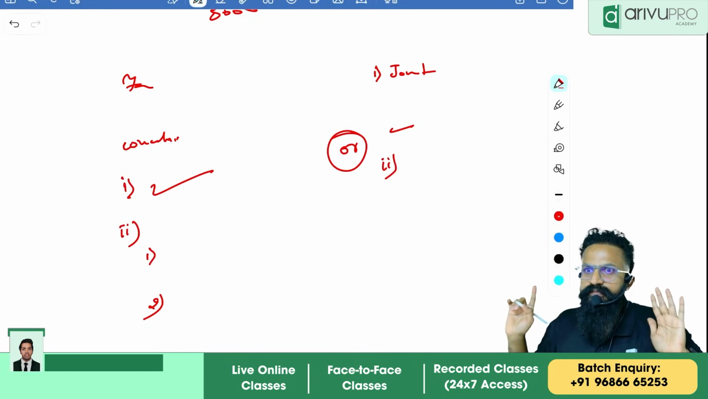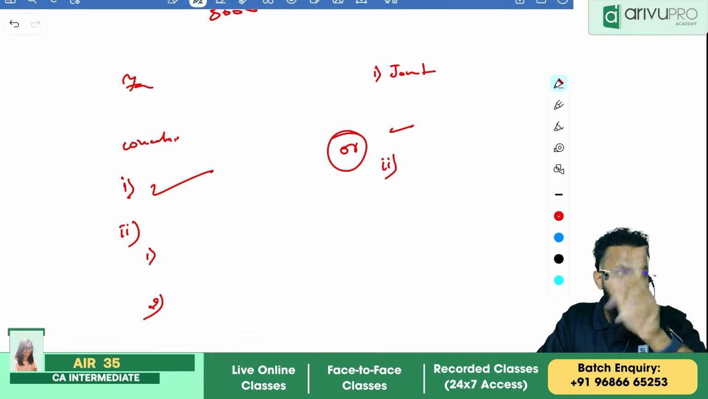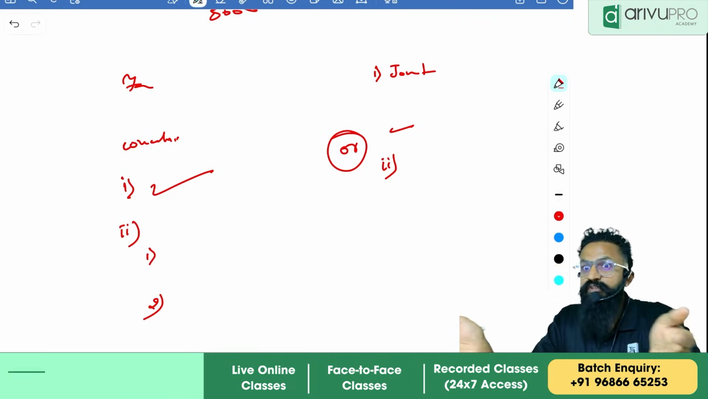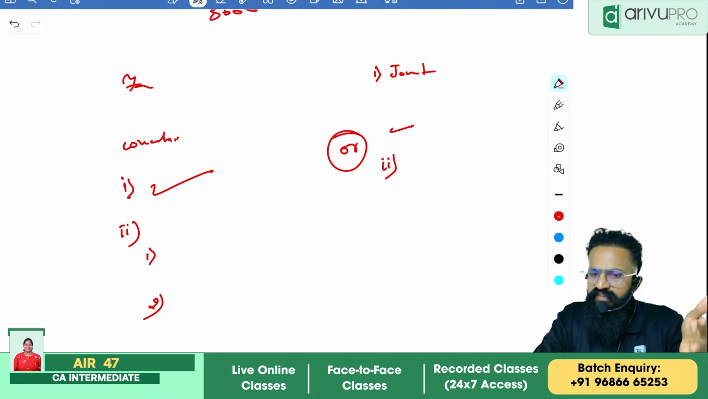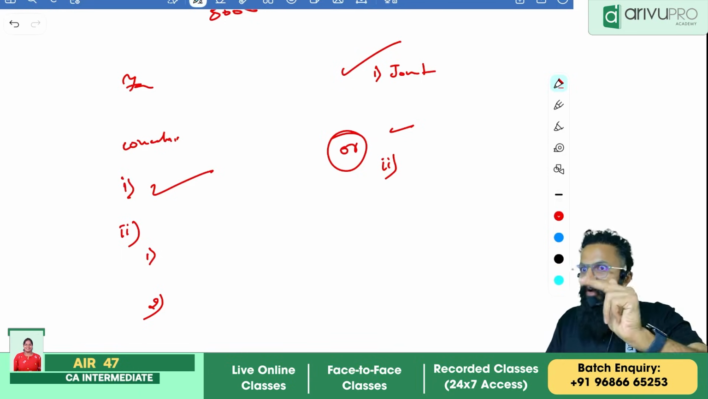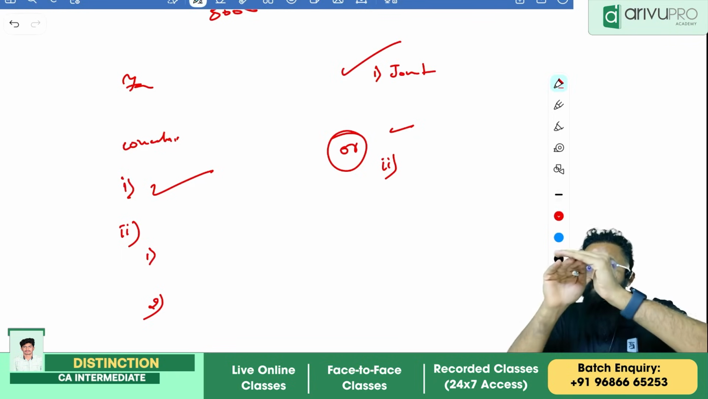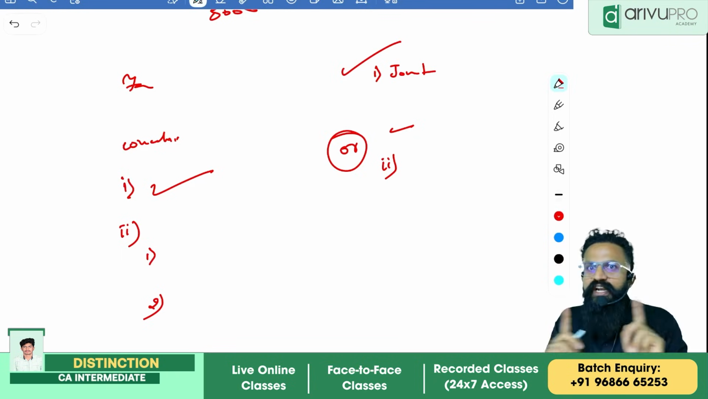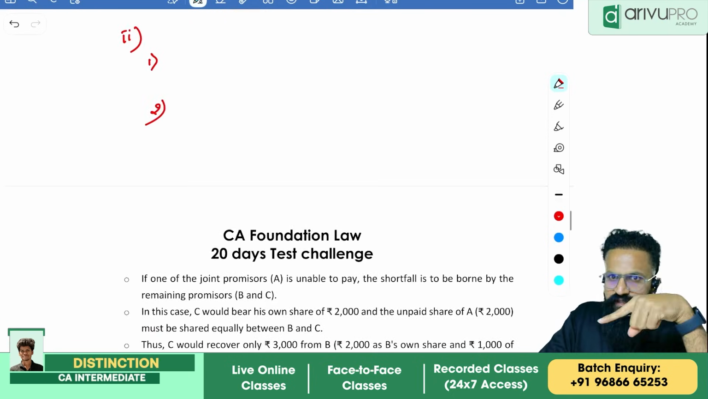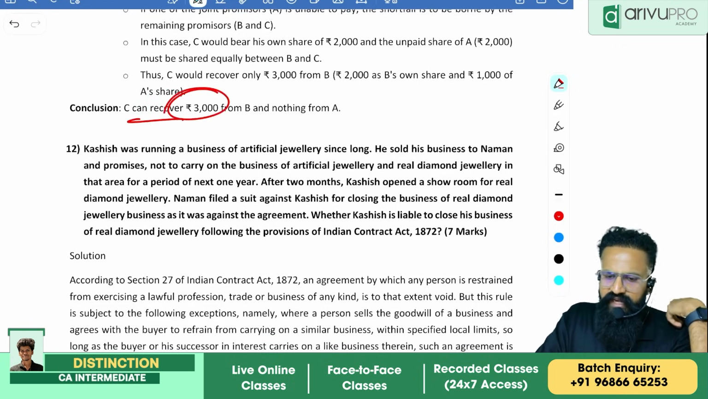Generally, students will ask, sir, what if there is more than one provision, what to do? If there is more than one provision, if the topics are not connected at all, then this is the best way to present your answer. Provision, conclusion, provision, conclusion. At that time, it's okay to skip facts. So whenever you're splitting and writing provision and conclusion, don't write facts again. Is this clear, all of you? Any doubts here? No? Okay, done. C can recover 3,000 from B and A.